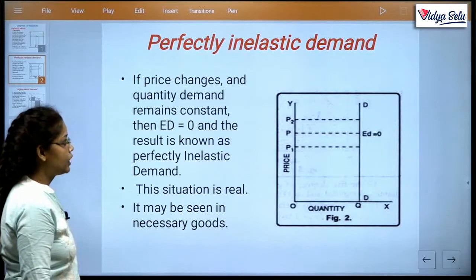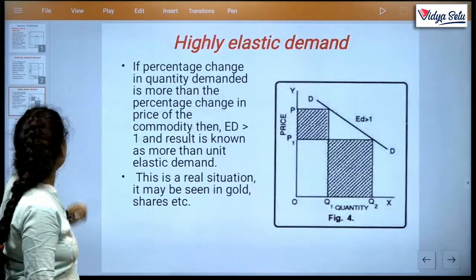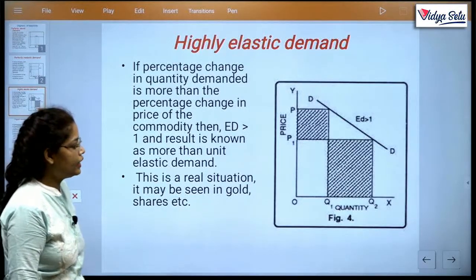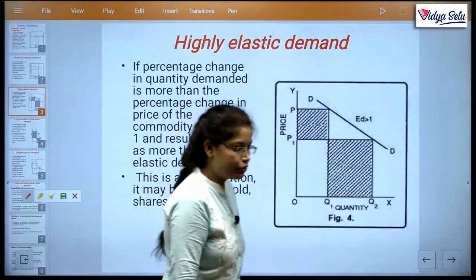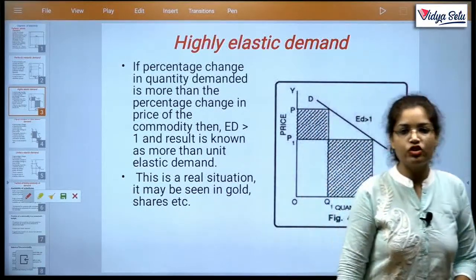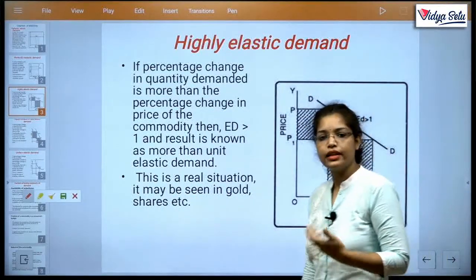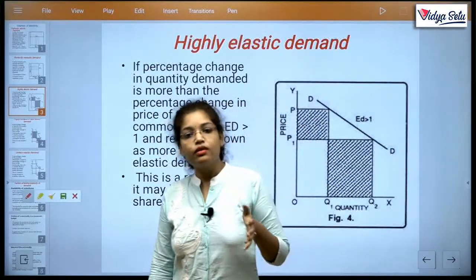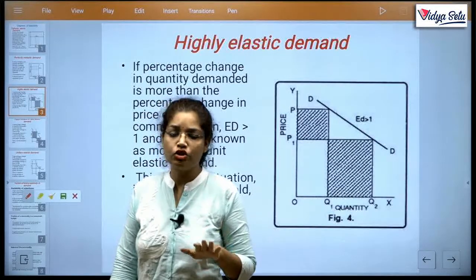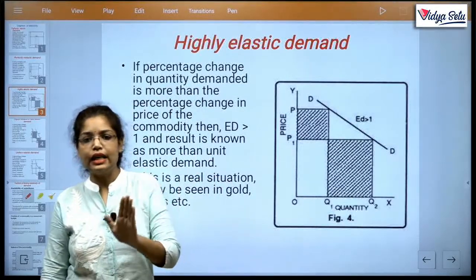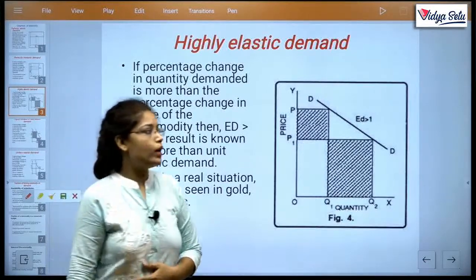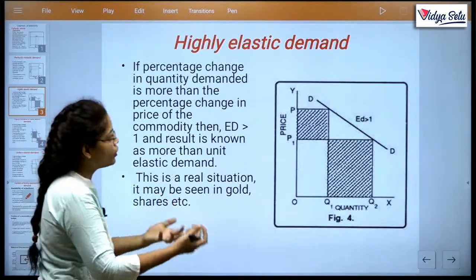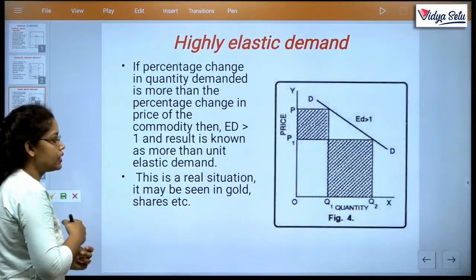There are two types of elasticity already complete. Next is highly elastic demand. What is highly elastic demand? Highly elastic demand refers to change in demand being more than change in price. Highly means more, more than. Elastic means change, and change in which? In which we study the change in demand. So highly elastic, clear? Or more elastic, or more than unitary elastic, these names can come for this.